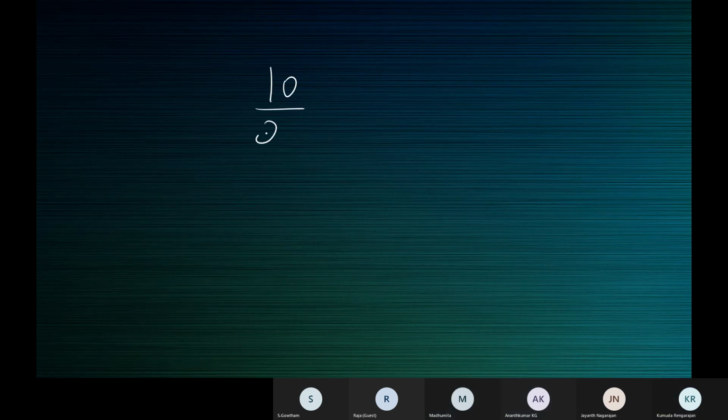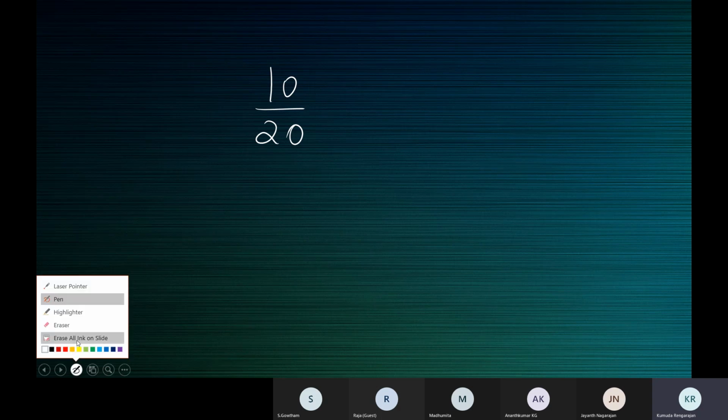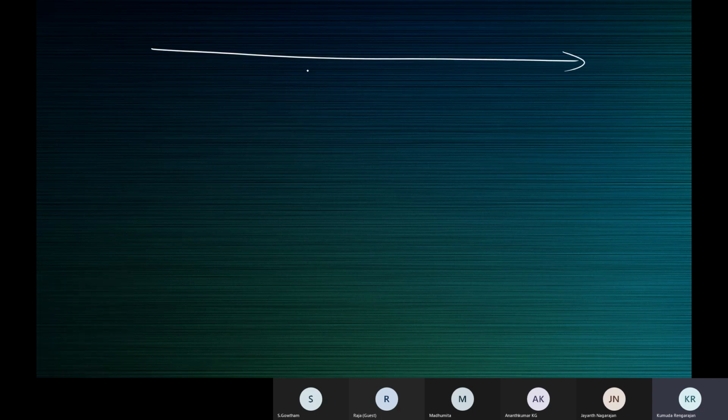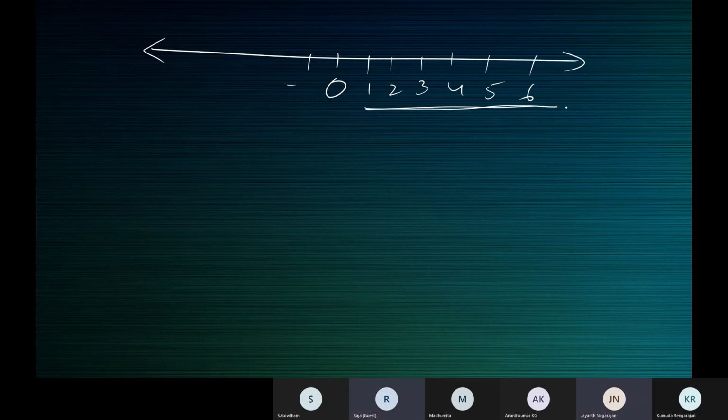Now 10 by 20. Now, one minute. I just want to repeat the definition of an integer. Now what should I mark to show integers? 0, 1, 2, 3, 5, 6, 7, 8. And on the negative side, -1, -2, -3, -4. These are what? Natural numbers.